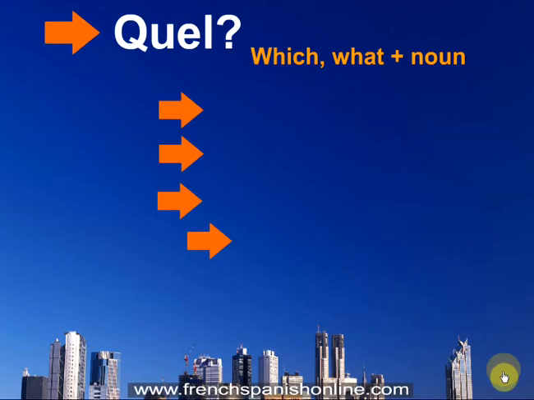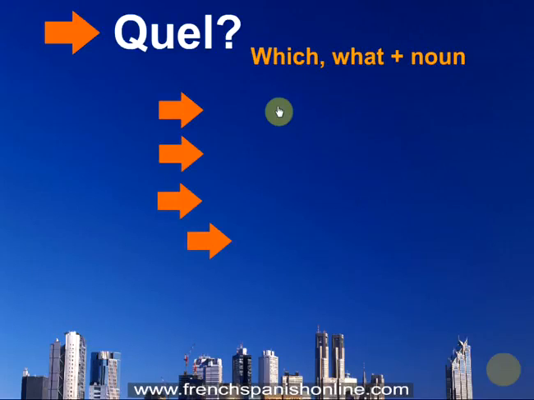This one, quel, is a bit difficult. Why? Because quel is the translation of expressions and not only of interrogative words in English. For example, here quel is for which following by a noun, or what plus a noun. You remember that in our previous examples with who, with where and what, we had the interrogative form following by a verb, okay? But in this case it's a noun.